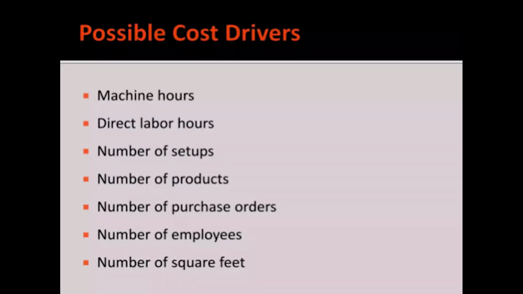Number of setups: to produce a product we need to set up the machine. For setting up, how many hours it is taking, how many setups it is taking to produce different types or different shapes of products, and the number of products and number of purchase orders, meaning how many times you are purchasing raw material and how many times you are placing orders to purchase it, is also part of the estimation.